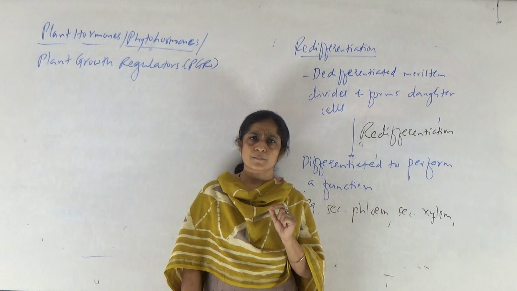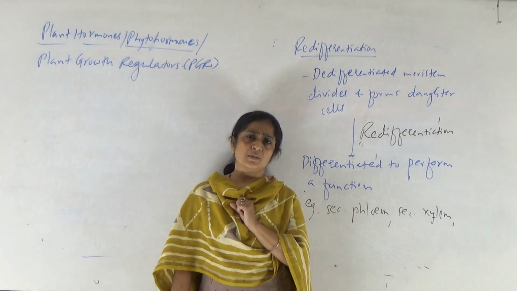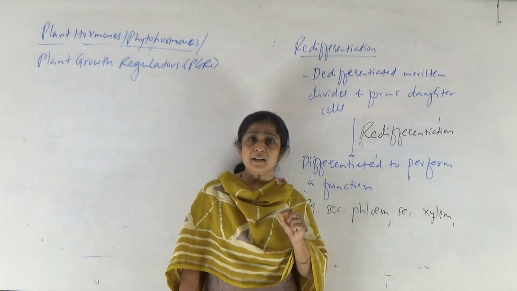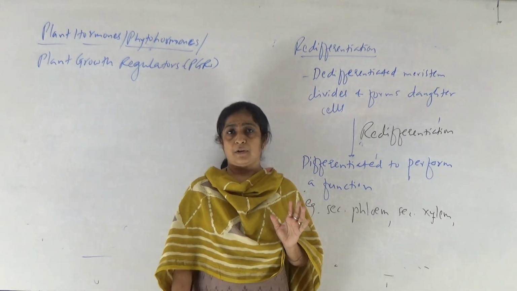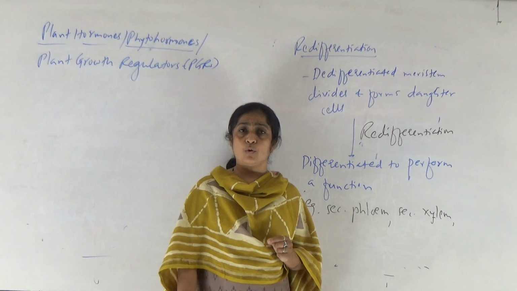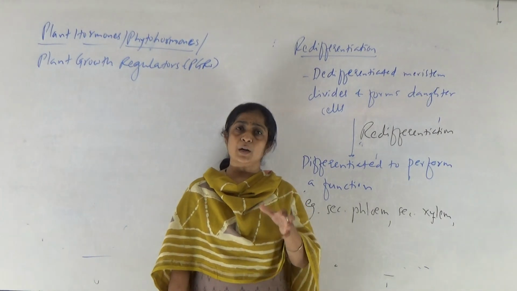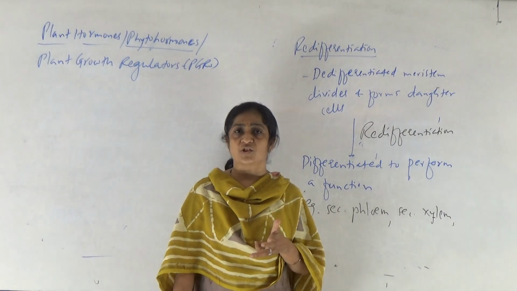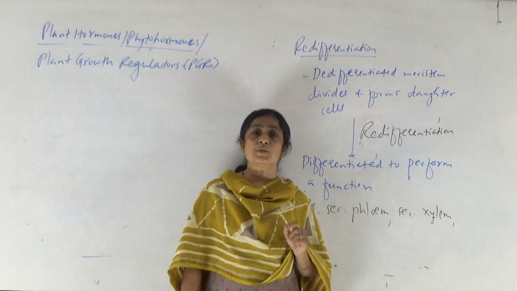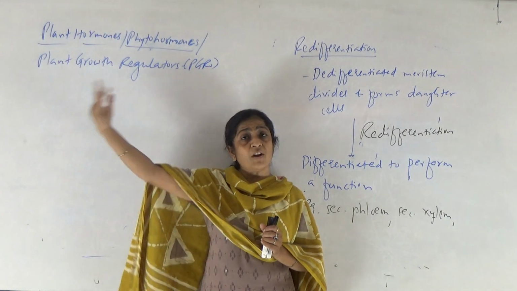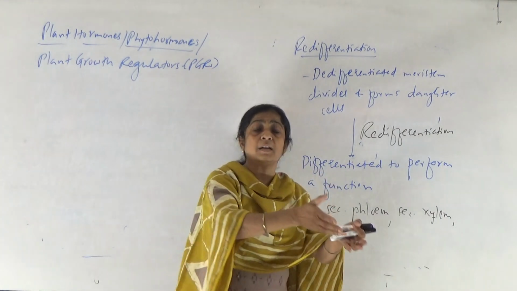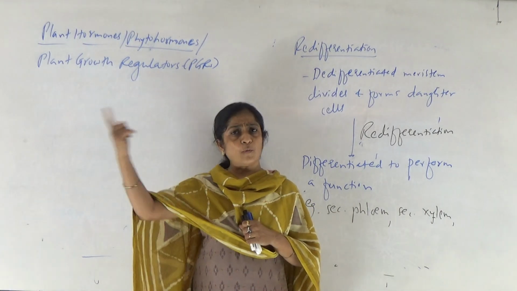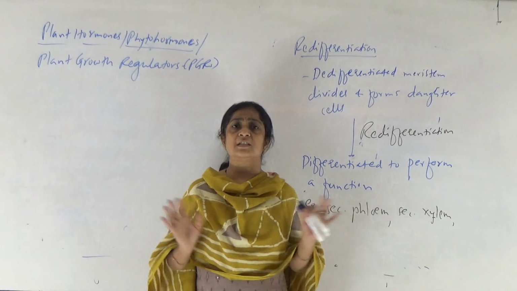Enzymes are protein substances required in very small quantity and they are secreted where they are required. If there is a metabolic pathway going on in the cytoplasm, then they are produced in the cytoplasm itself, right? They are available at the site of their action. Whereas hormones are substances which are secreted somewhere else and may show their activity at other places. It means in the case of hormones, their site of synthesis and site of action are always different.